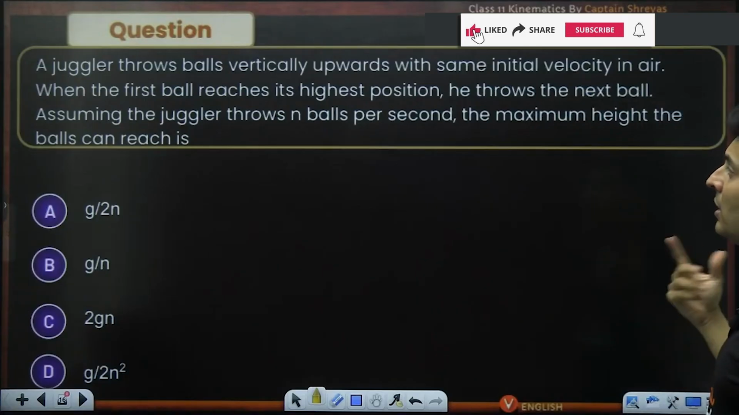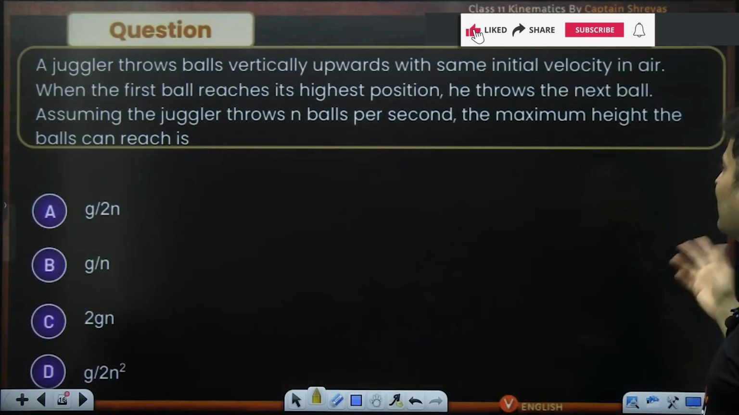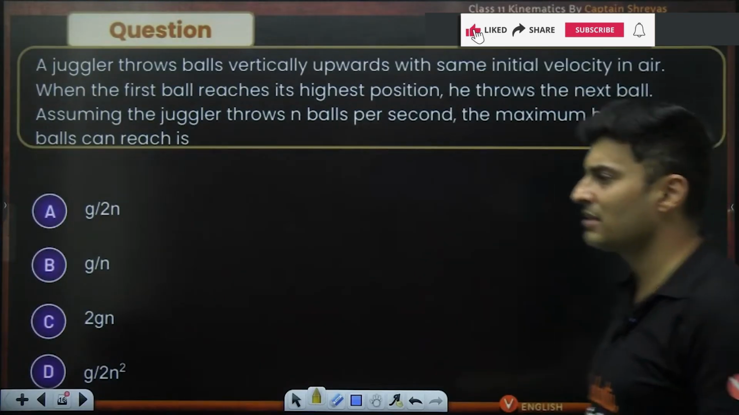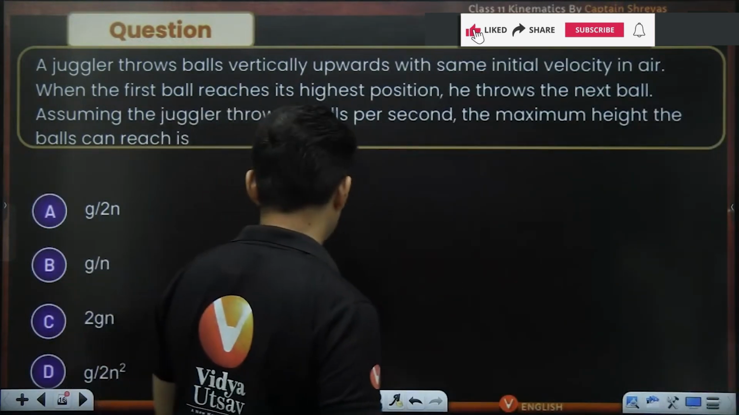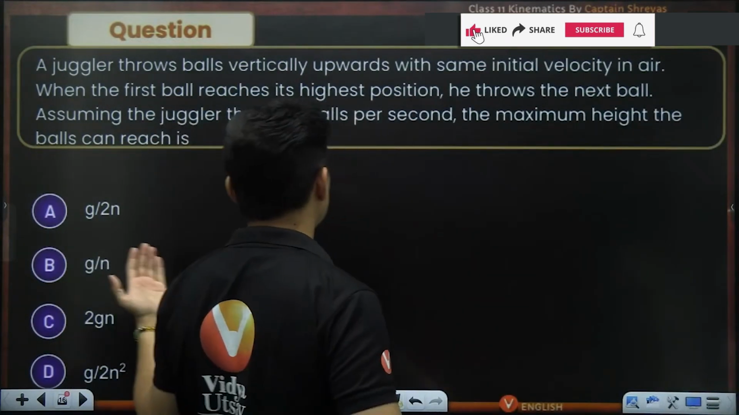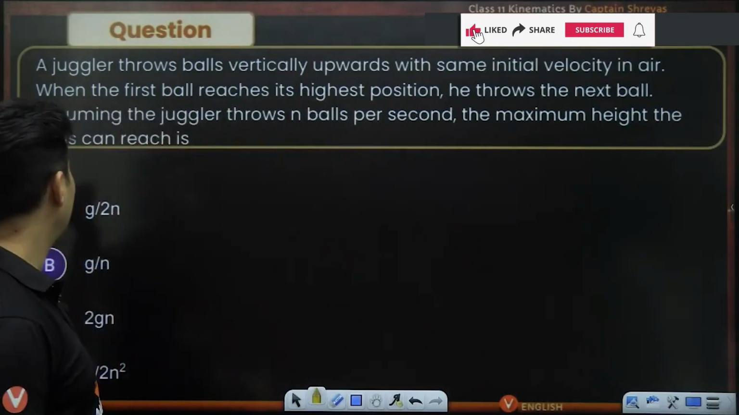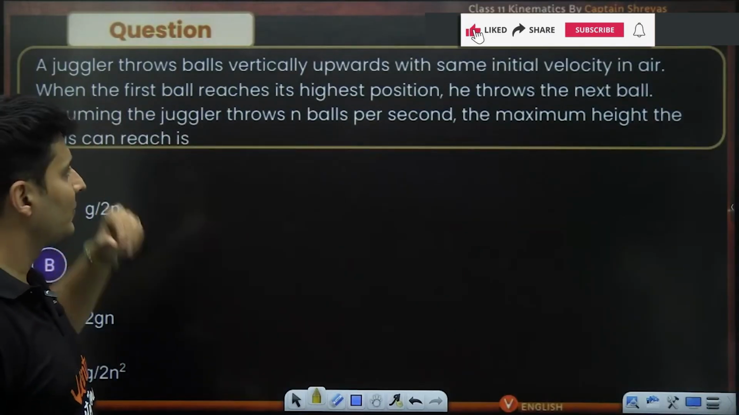Assuming the juggler throws n balls per second, the maximum height the balls can reach is how much? So assuming the juggler throws n balls per second, the question is, how much is the maximum height the balls can reach?